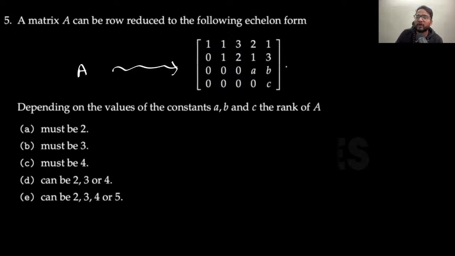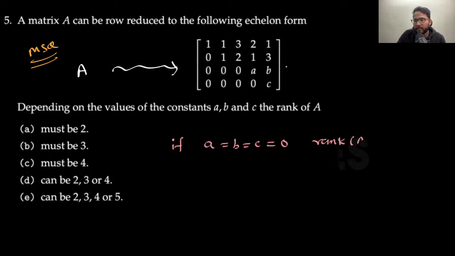Now they are saying that depending on the values of constants A, B, C, the rank of A could be... This is an MSQ question. So what could be the rank of A? Tell me. If A, B, C all are zeros, then I think it is very easy. The rank will be 2, right? Let me just help you with one of the conditions. If A equal to B equal to C equal to 0, then rank of A is equal to 2. Definitely, right? So it must be 2, I cannot say, but it can be 2, right? Can be 2. Can it be 3?